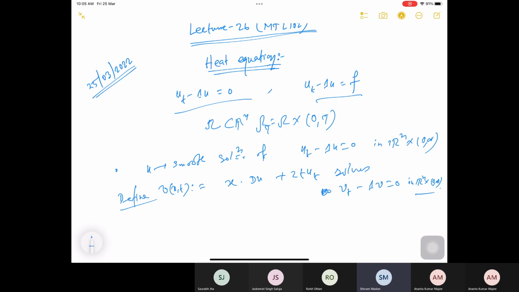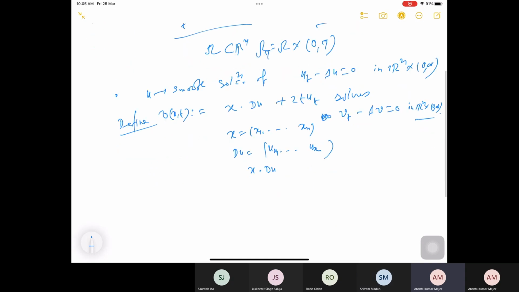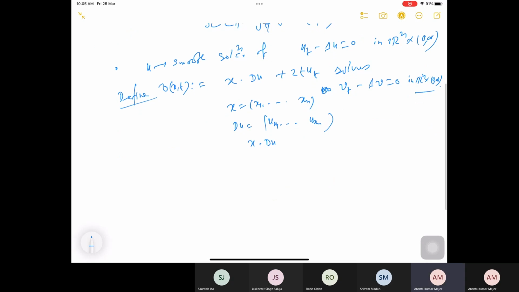Here x dot Du: x is a vector, x equals (x1, up to xn). Du is nothing but (u_x1, up to u_xn). So x dot Du is a vector product. You can think of Du as the gradient of u, and so you can write down that part. In the one-dimensional case, it is just the product, no problem. For a domain in R^n in general, it is a vector product.